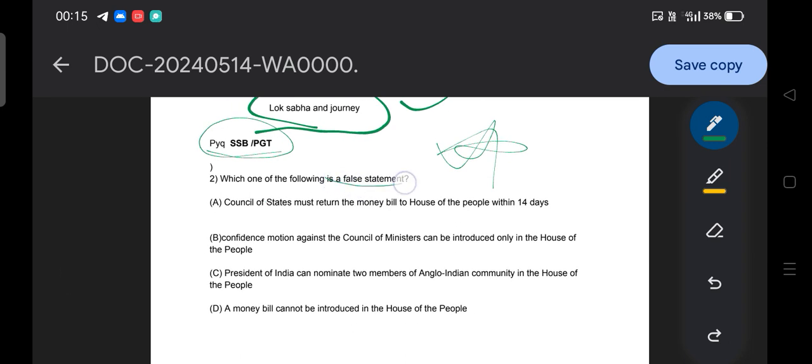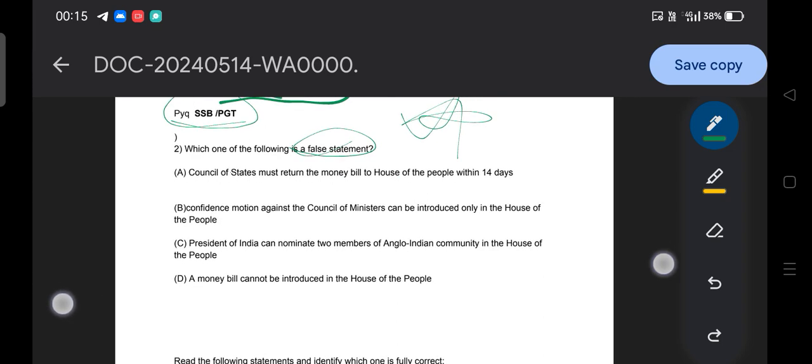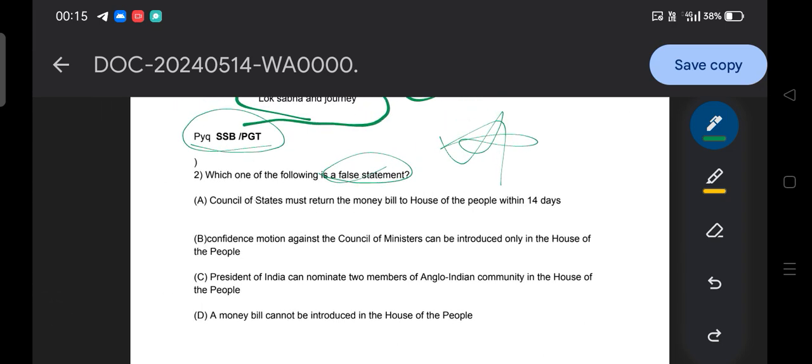Before the first question, which of the following is a false statement? We all know the answer, so I would not like to provide a poll or any timing here. Let me provide the answer, because we are going to discuss quickly. Option A: the Council of States must return the money bill to the House of the People within 14 days. It's absolutely correct. No confidence motion can only be introduced in the House of the People, the Lok Sabha. It's also correct.